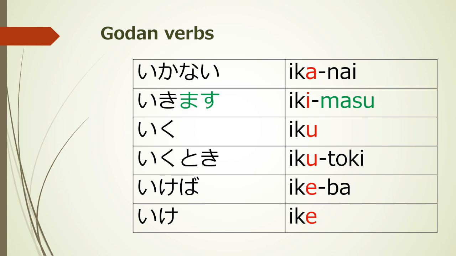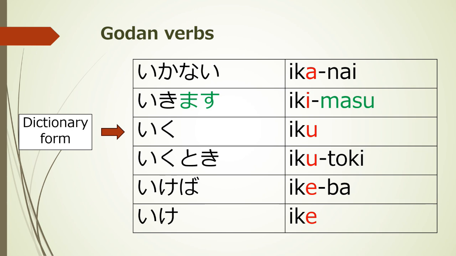This is an overview of the conjugation of a godan verb. It is not necessary to memorize this table this time, but let's look at how the verb changes. Iku is dictionary form. Ikanai, ikimasu, iku, iku toki, ikeba, ike.